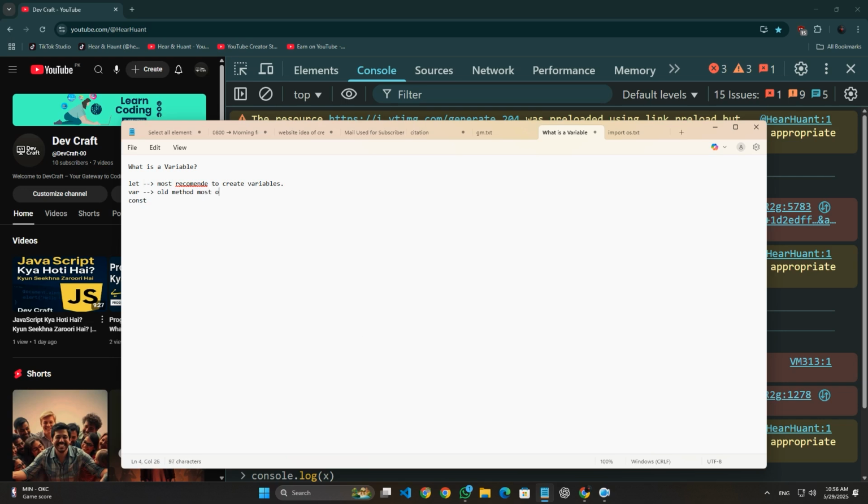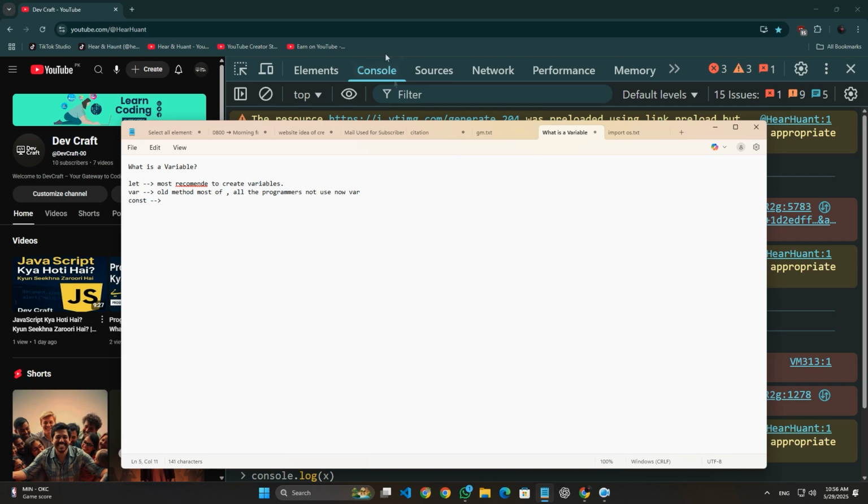Most programmers do not use it now. It's replaced with let. And const we use when we create a variable whose value cannot be changed. A variable is just like a container, we can store it, and when we need we can change the value. But const creates a variable whose value cannot be changed.